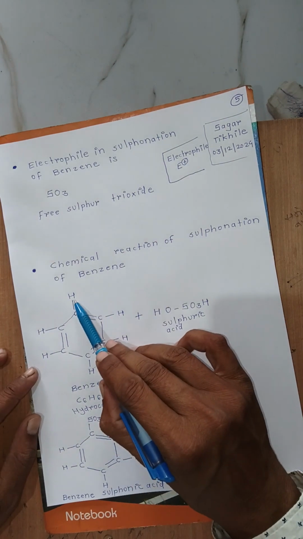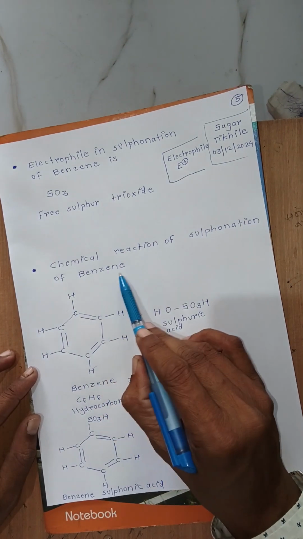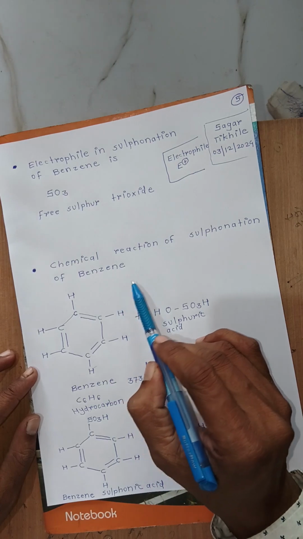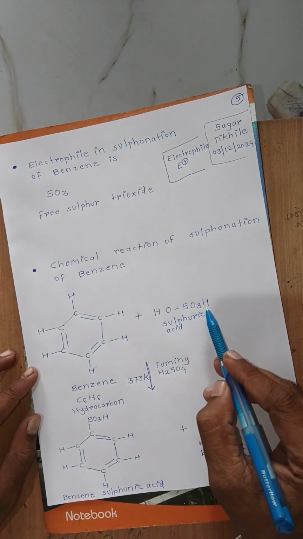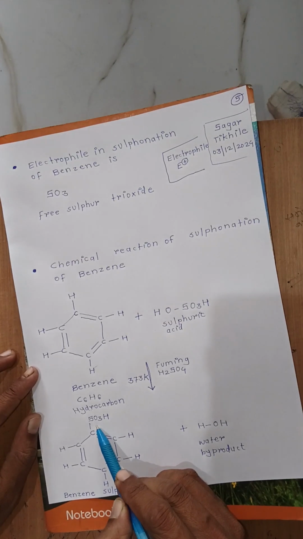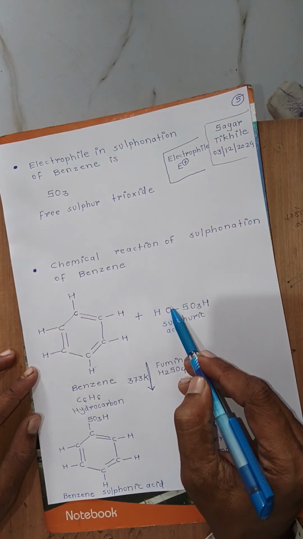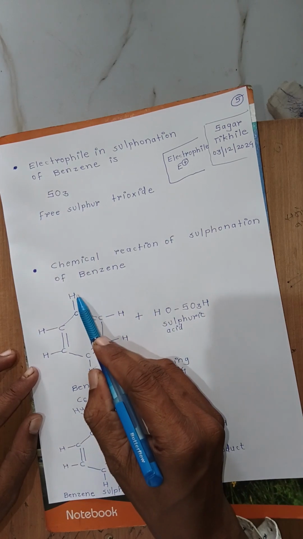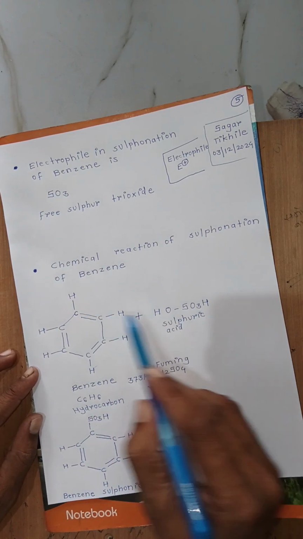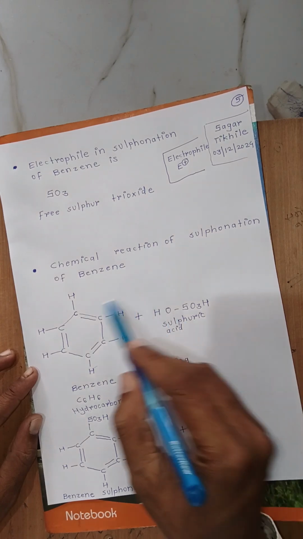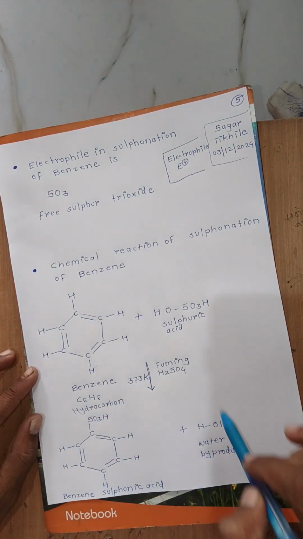The SO3H electrophile attacks the benzene ring, and the OH from sulfuric acid and hydrogen from benzene combine with each other and form the byproduct water. Then we will discuss all this chemical reaction.